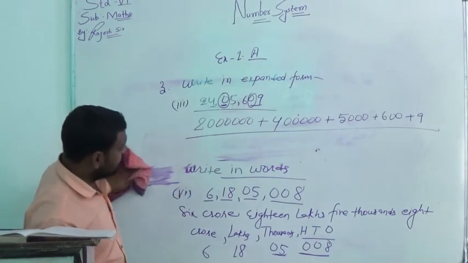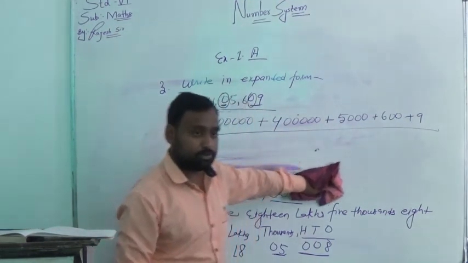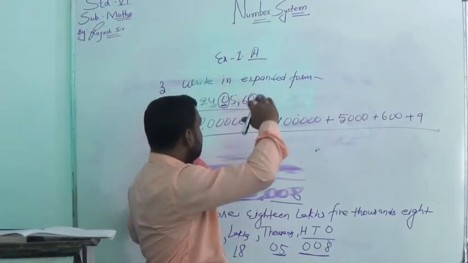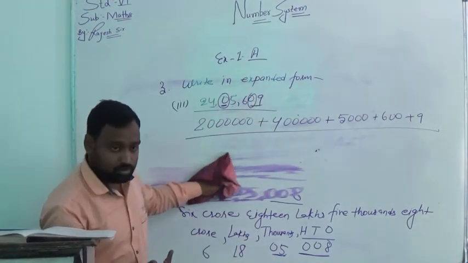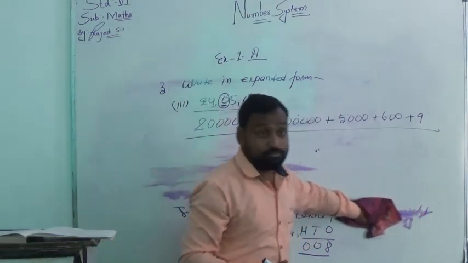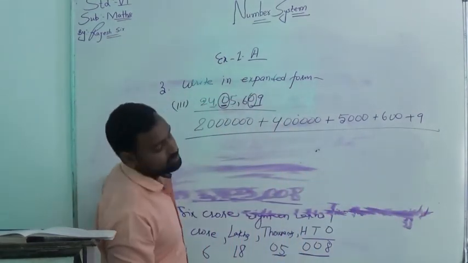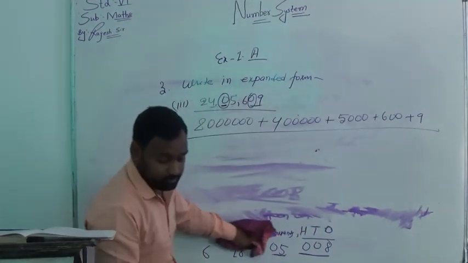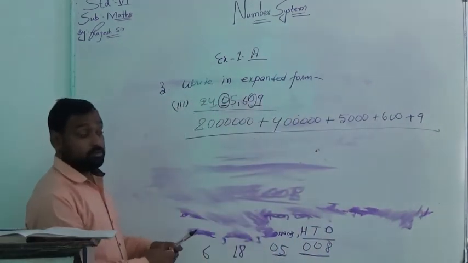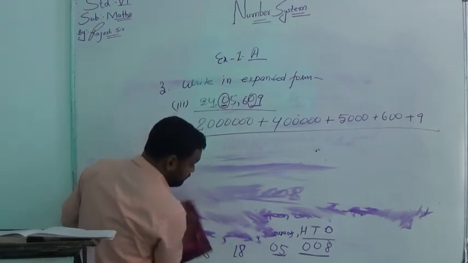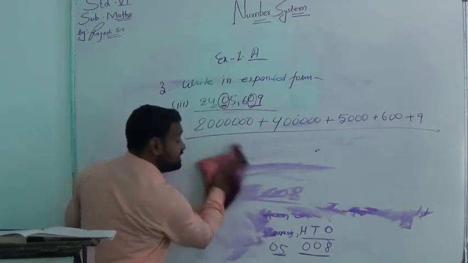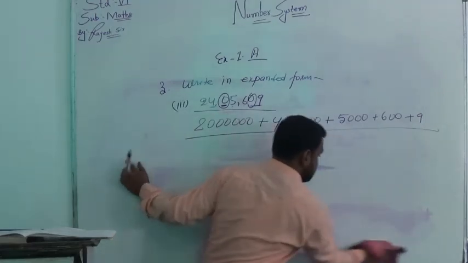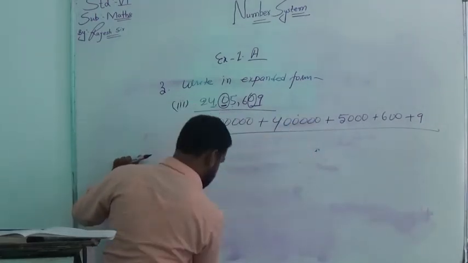Come to question number 18. All these questions up to now were from the Hindu-Arabic system. Now I am going to solve some problems regarding the international system of numerals.